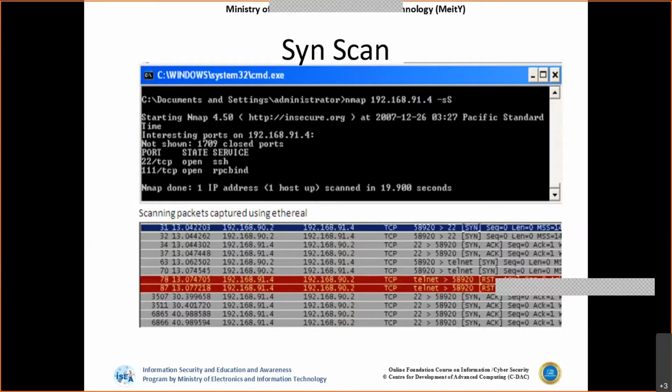So in the SYN scan, what will we do? We'll do the scan with only two packets sent, that is only the first SYN packet. Once I get the second packet, the acknowledgement from the target, I will drop the connection. Because I assume that once I get an acknowledgement, the particular port is already open on that particular target. So this is where we decide that the port is open.